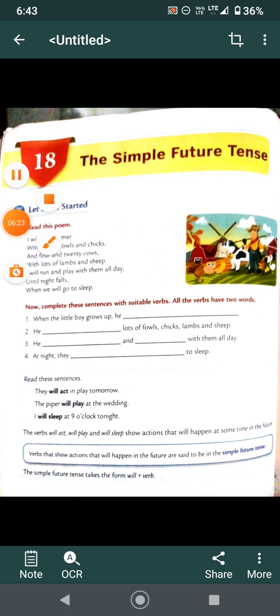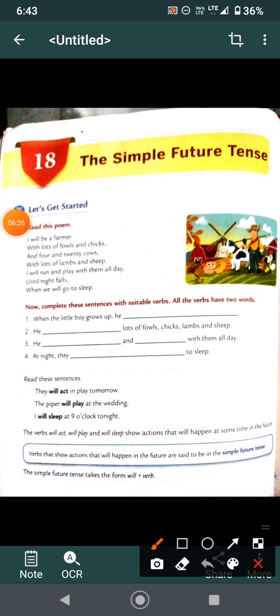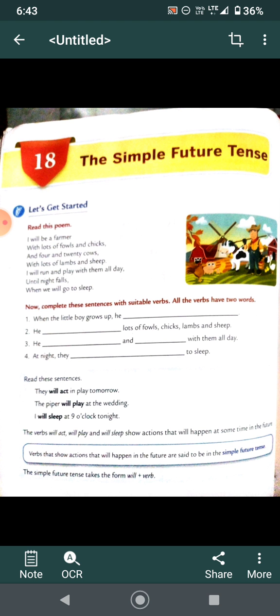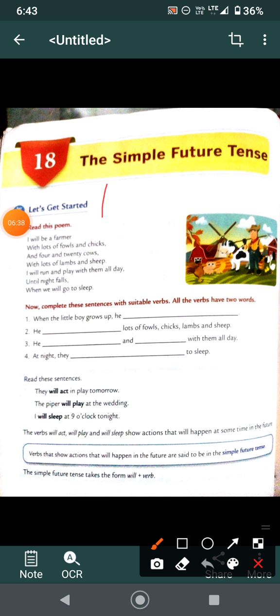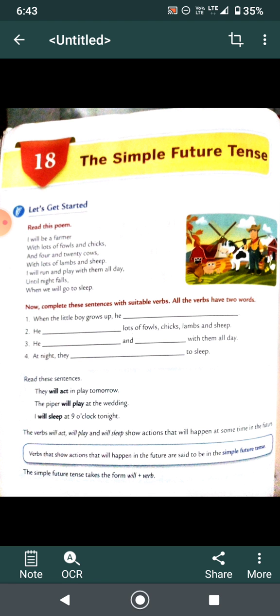Before you open your books, I will teach you the date, day, and classwork here. Now, children, to get started, this is a small poem given to you, and you have to fill these blanks related to this poem. It's your homework. All of you write here HW, homework. I will read the poem, but the fill-ups you will do yourself.